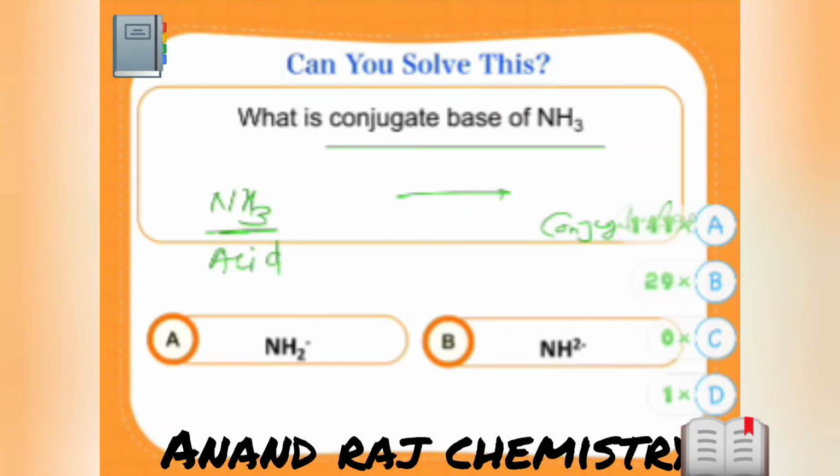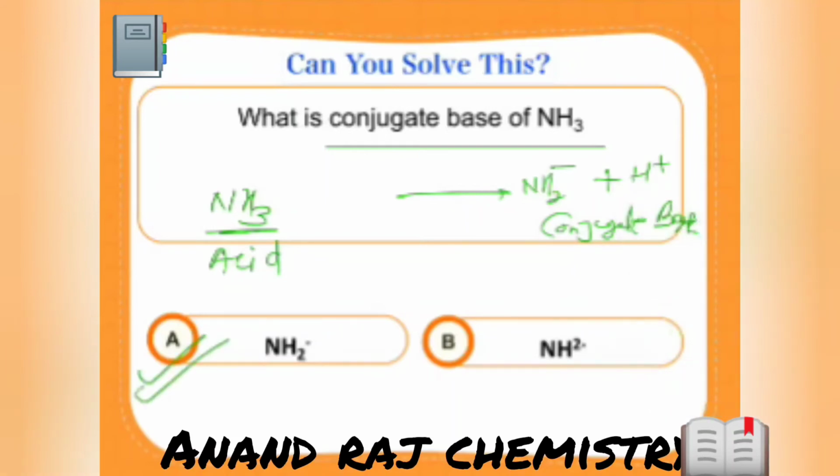Right? This time around 85% people have answered option A. Simple yaar. If it has to act as an acid, it should lose H plus. So when it is losing H plus, it will form NH2 minus and H plus. Correct? So option A is our correct answer.